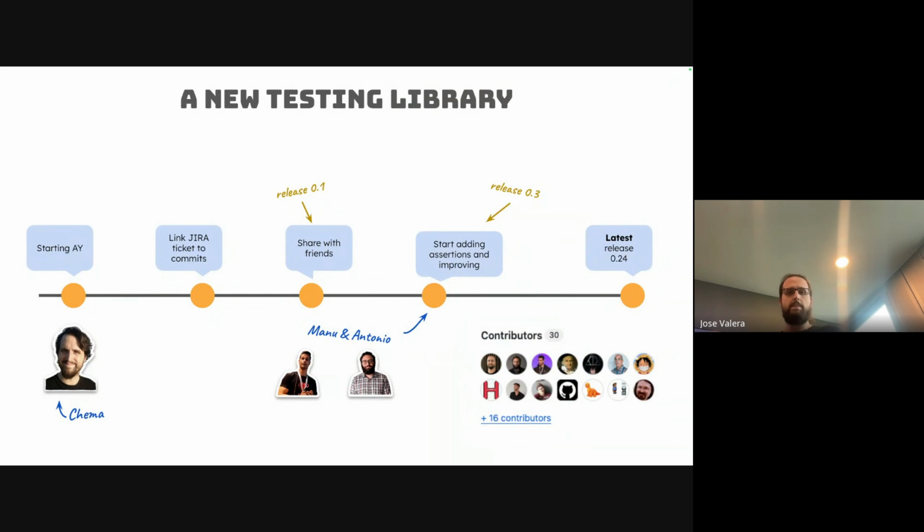Then I thought, okay, what can I do about this? I already have this key in the branch name, so I can create a pre-commit hook that will read the branch name, extract this information, and put it in the commit message. So when I write a commit, it will automatically have this information at the beginning of the commit. Okay, so I wrote some logic there.